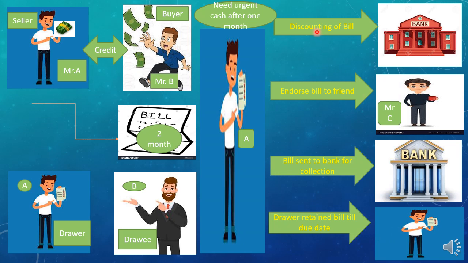So students, the further journal entries regarding bills of exchange for this chapter will be based on these four situations. So you have to keep this story in your mind: what will be the actual action taken in each situation, where the bill of exchange is, and who is giving money to whom. If you remember these four situations, you will definitely understand the journal entries, students. Let's move further.